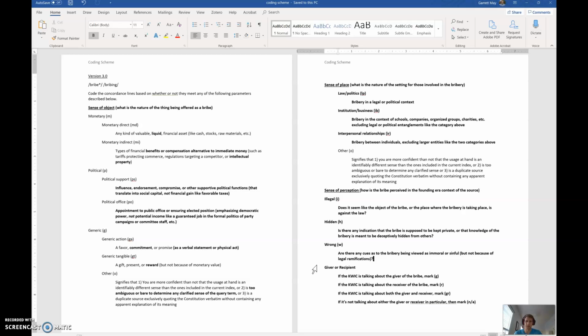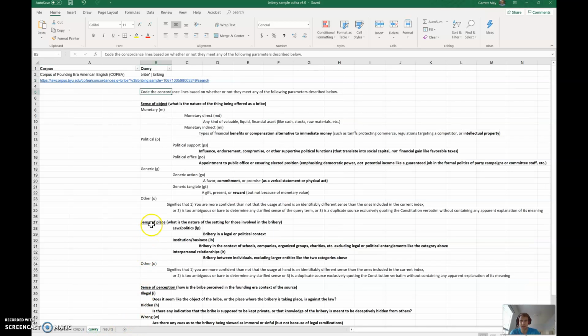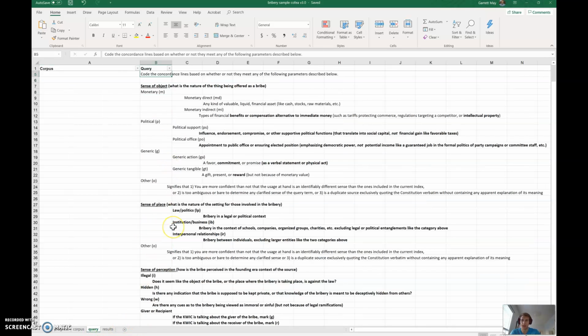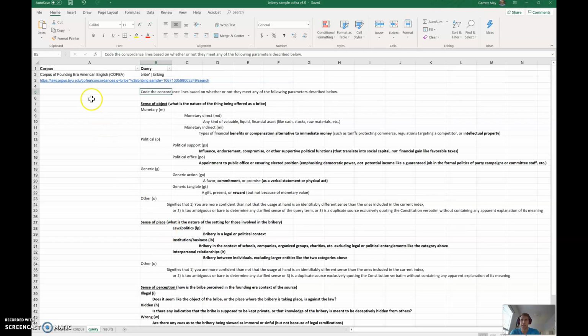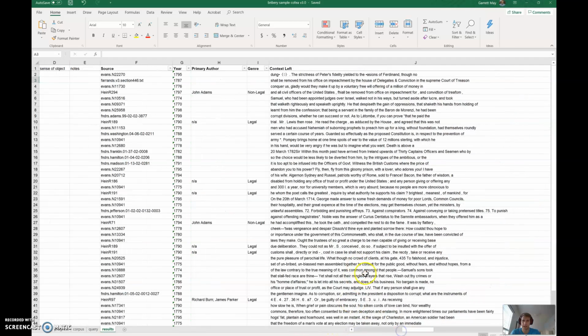Again, I've tried to make the language precise enough to be helpful. Everything that you see there is copied over onto the query tab on the spreadsheet. It doesn't look as clean, but it's all here. Again, you have the actual URL for the corpus search, so you can refer to that when you're going through the concordance lines. Under the results tab, you have all the metadata and the context.